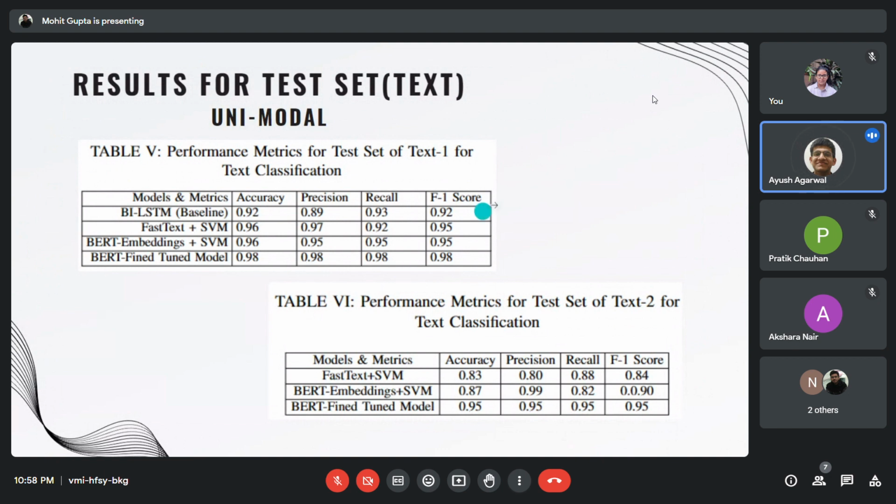Also, there is a decrease in accuracies for the second dataset in comparison to the first one, because the second dataset contains multimodal data, which, as expected, would perform poorly on unimodal text classification.